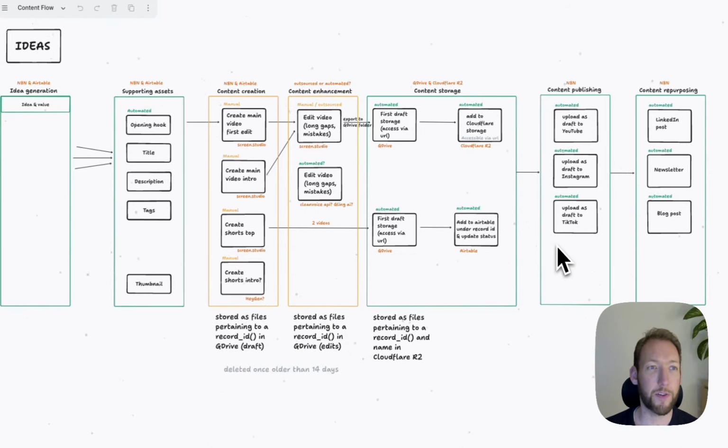So I thought it would be useful to start with some context around video creation and my process for that as part of this larger series on content repurposing from your video content. So at a high level, my process for creating videos and repurposing content is generation of ideas, so coming up with ideas that enable me to produce videos on topics that interest my audience. Production of supporting assets, so all of the things that come with videos like title, description, script, and thumbnails. Then the actual content creation process, so creating and editing videos.